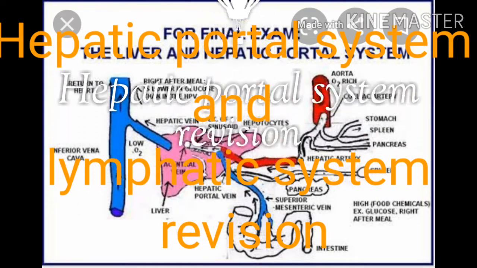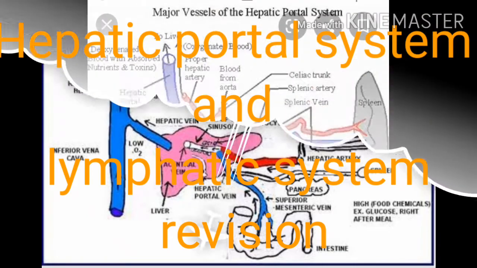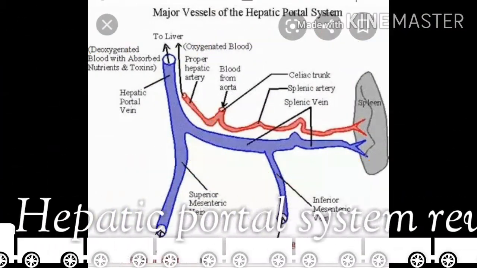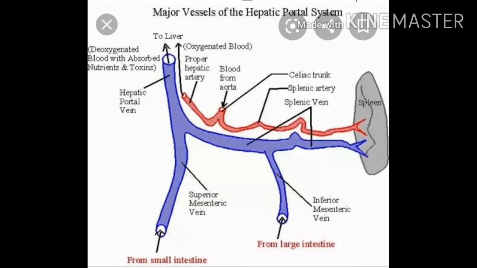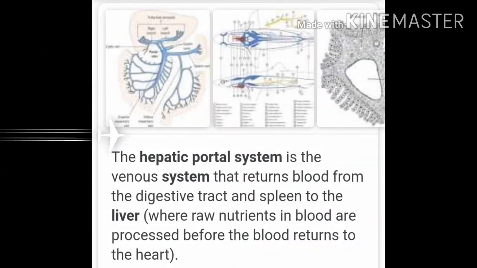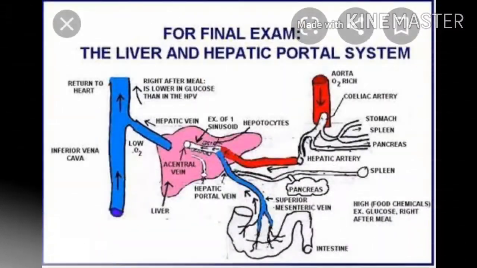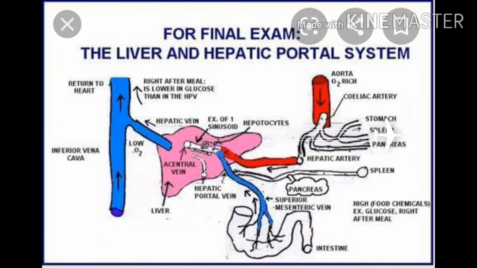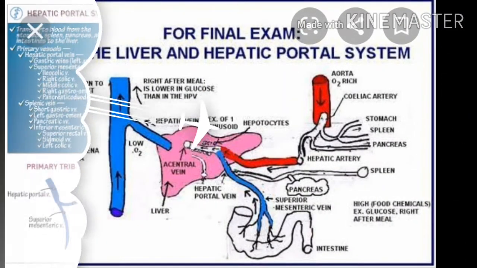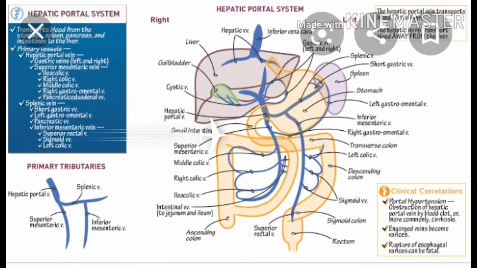Now I'm explaining portal system again. A portal system starts as capillaries and ends in capillaries. A portal vein collects blood from an organ and carries it to another organ other than the heart. The major portal system in man is hepatic portal system.